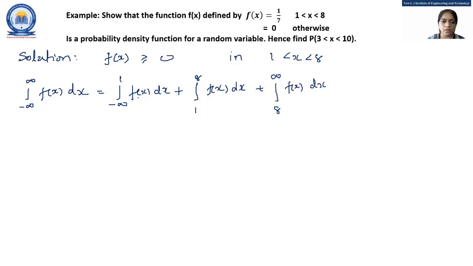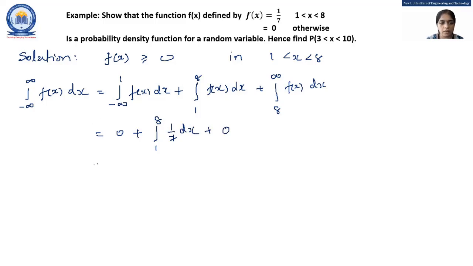So here the function f of x between minus infinity to 1 and 8 to infinity is 0 as per the given data, right? Because our function's value is 1 by 7 between 1 to 8, and otherwise all values are 0. So here 0 plus integration 1 to 8 of 1 by 7 dx plus 0, right?